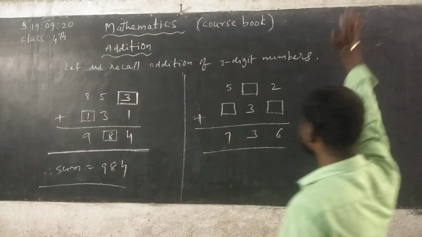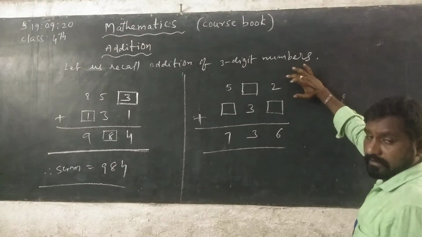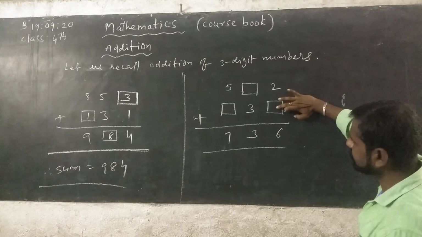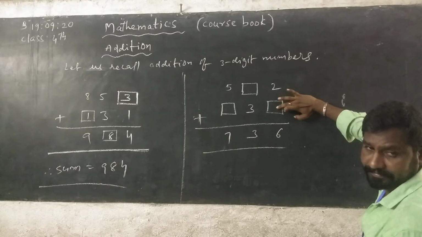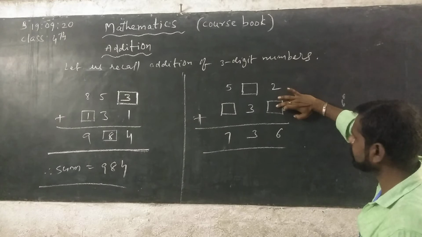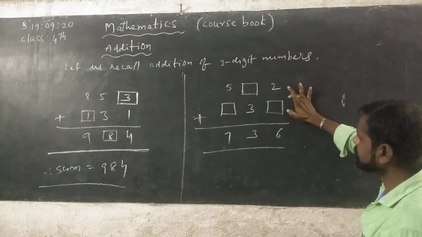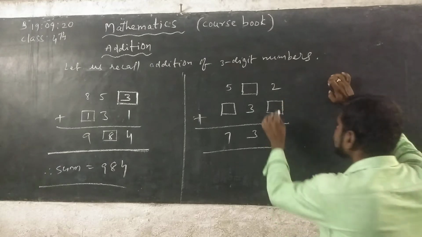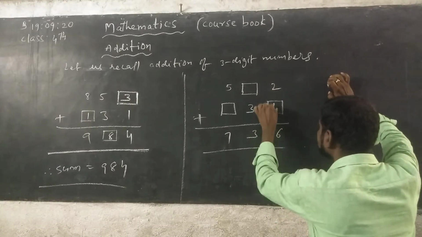See here, first of all you can do ones place column digits. Here 2 is there, but here any number not there. Which number you can write? You can get 6. 2 plus 4. 2 plus 4, 6.